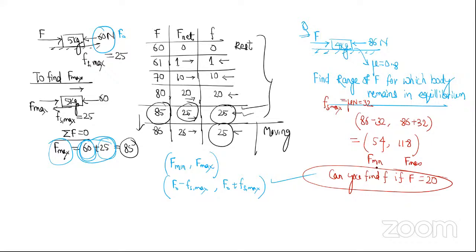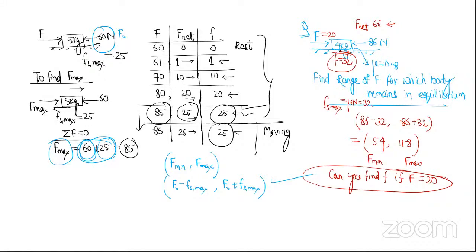Then net force becomes 86 minus 20, that is 66 towards left. So friction will be towards right, with its maximum value. But the body cannot remain at rest. Is that clear? If you have understood,